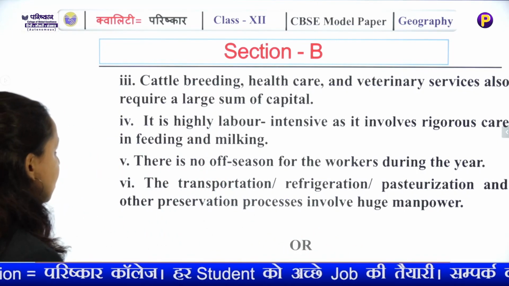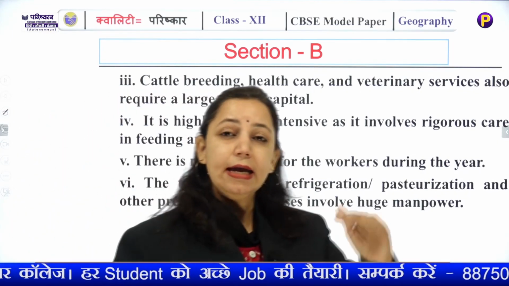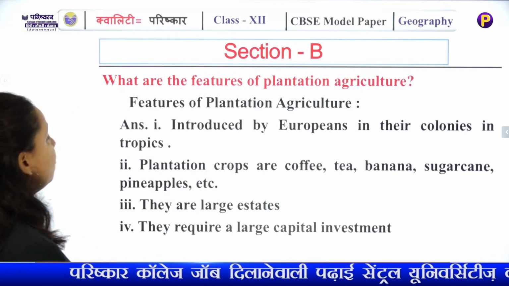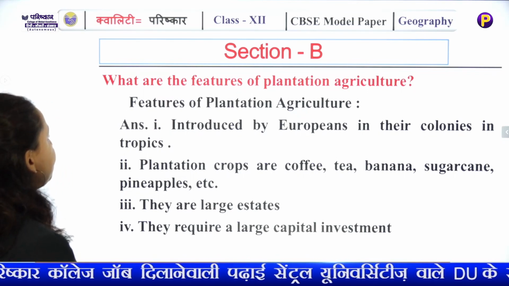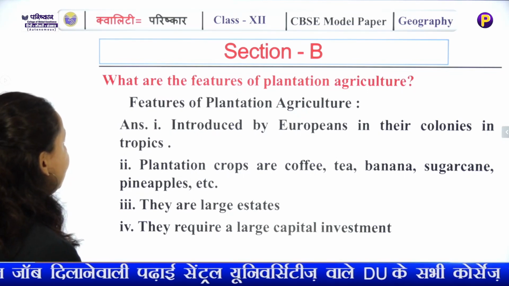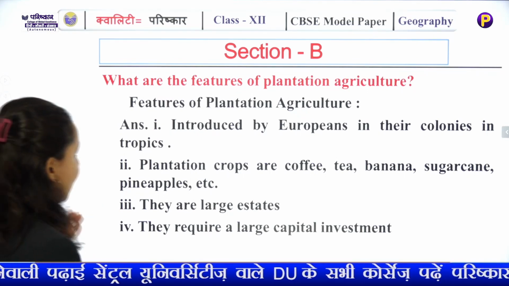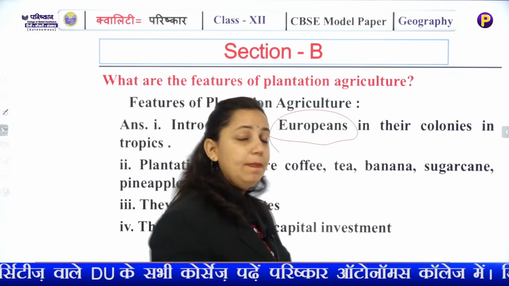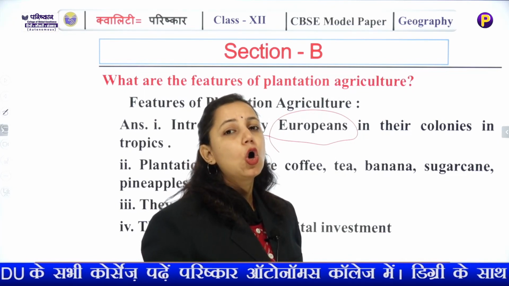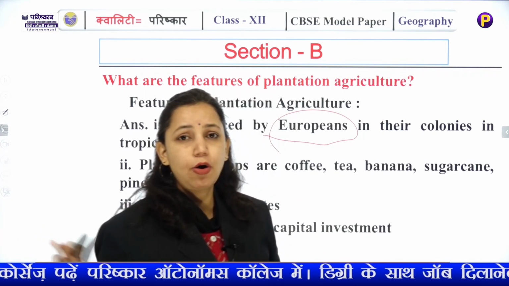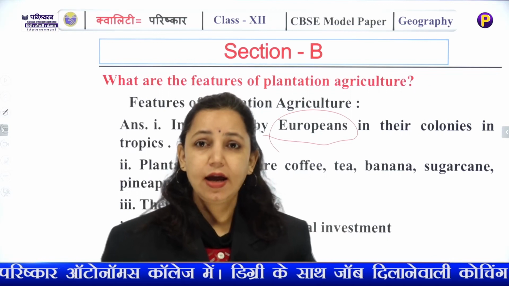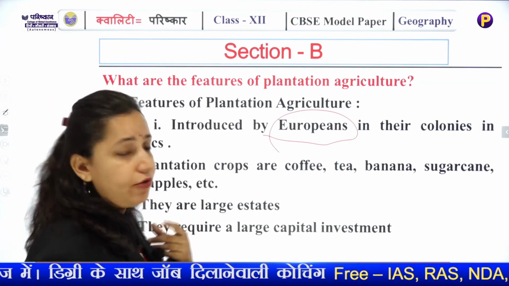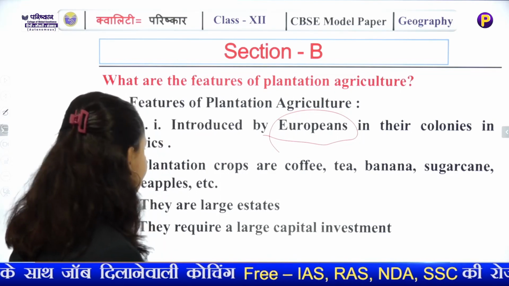Now the next question has internal choice. The next question is, what are the features of plantation agriculture? Now the plantation agriculture, we all know it was developed by Europeans in the colonies, mainly the Asian tropical colonies which they colonized. Plantation crops, what come under plantation? Coffee, tea, rubber, sugarcane, pineapple.